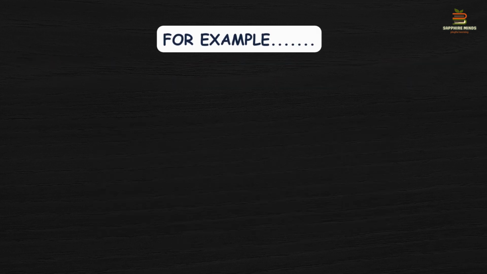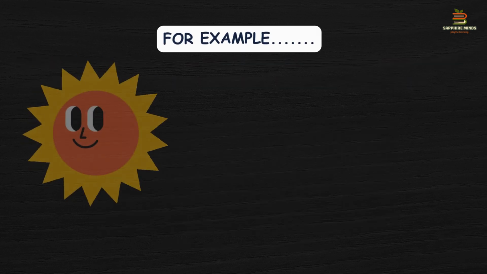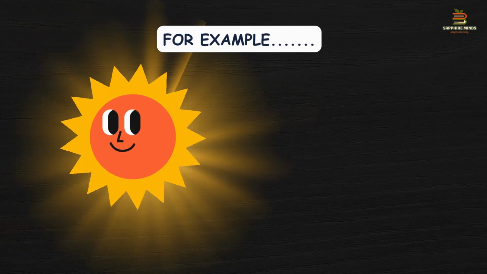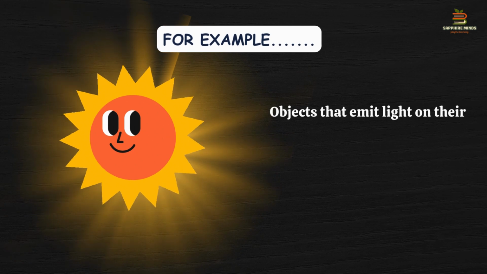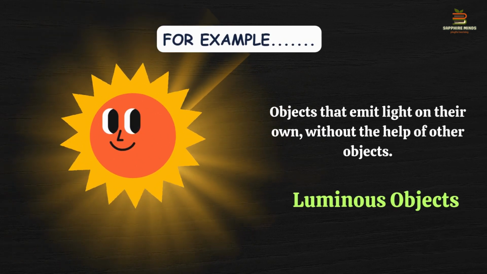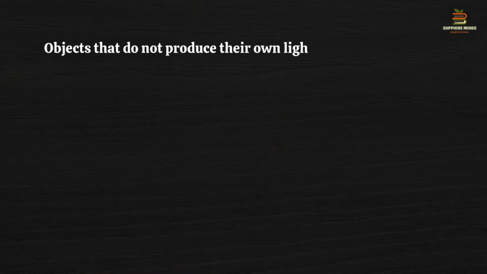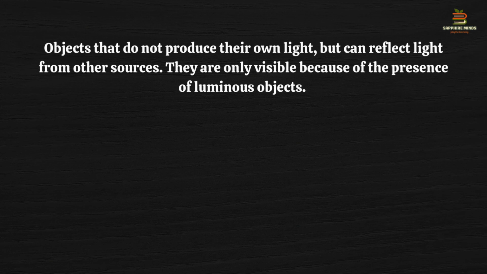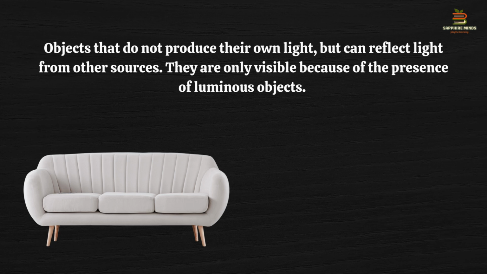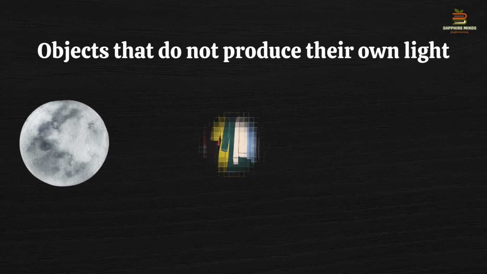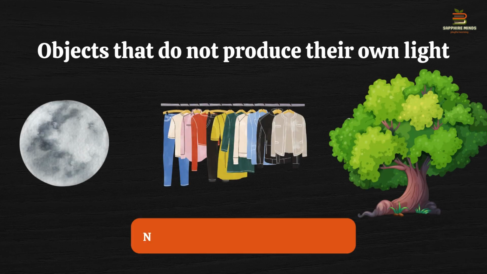For example, if I'm talking about the sun, so sun एक ऐसा ऑब्जेक्ट है जिसके पास उसकी खुद की लाइट है. So we already know हम ऐसे ऑब्जेक्ट्स जो खुद अपनी लाइट एमिट करते हैं we call it as luminous objects. And ऐसे ऑब्जेक्ट्स जो लाइट एमिट नहीं कर रहे हैं, for example anything that is lying in your room, for example your sofa, bed, so the objects that are not emitting their light, जो खुद अपनी लाइट एमिट नहीं कर रहे हैं, we call it as non-luminous objects.